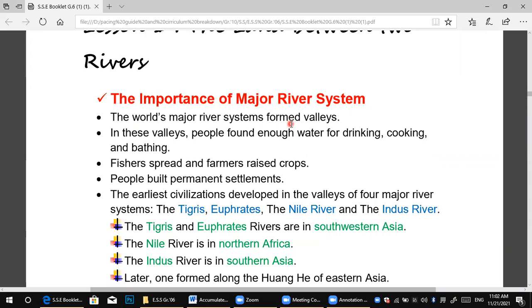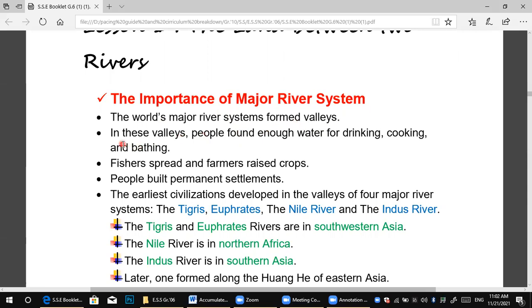What does this mean? This means that the rivers formed valleys for farming and agriculture, to raise crops. So here, the world's major river systems formed what? Formed valleys. What does valleys mean? Valleys are the places where we do agriculture. So that's the first one.